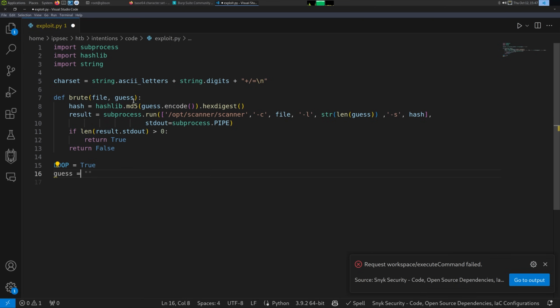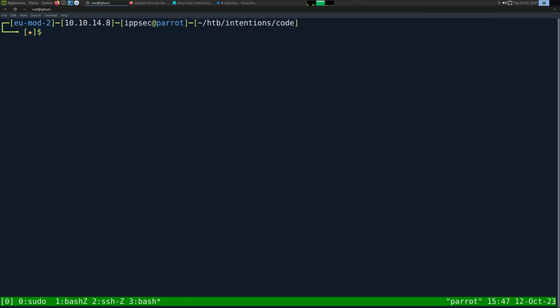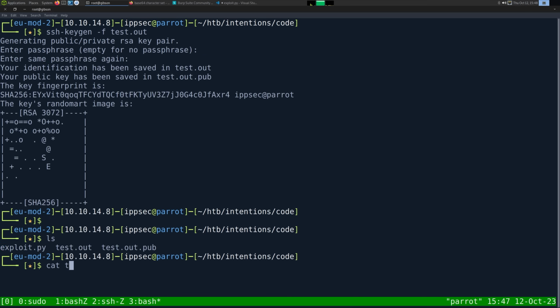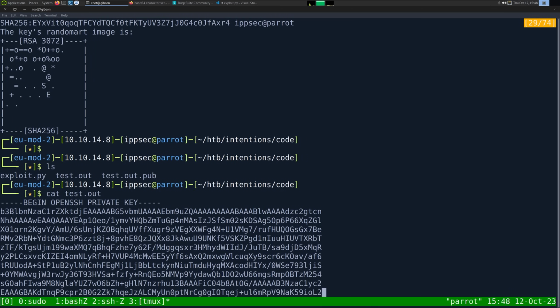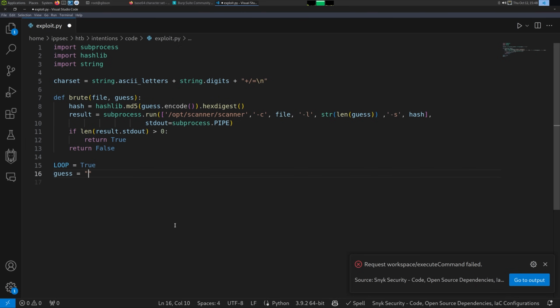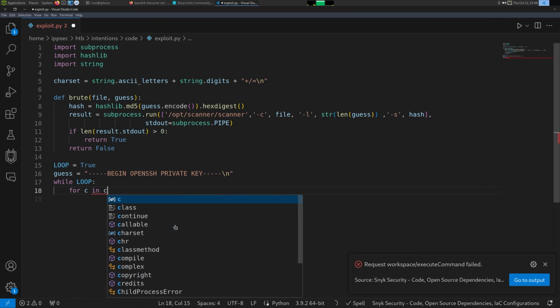I'm going to say the guess is going to be equal to, and I want to get an SSH key. So ssh-keygen test.out cat, because I just want to get the beginning of the key. So we can grab this. Okay. Because that's just going to save time. We don't have to brute force the beginning of that because that's a static string in SSH keys. And then we can say while loop for character in charset.